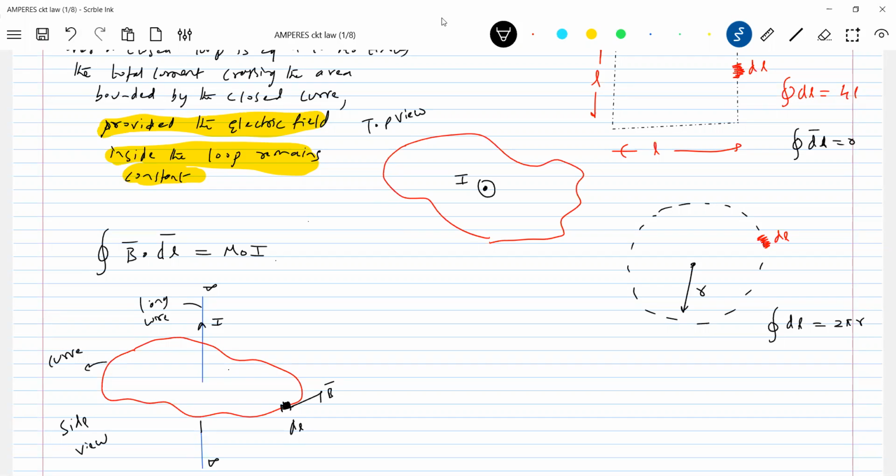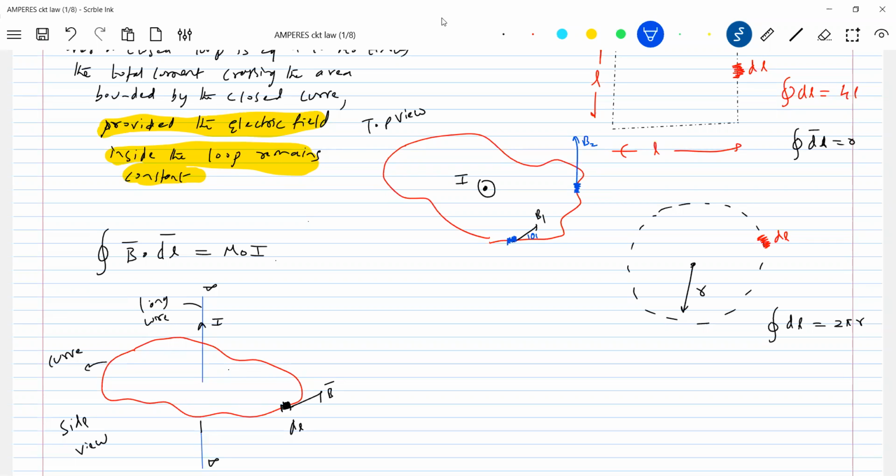Then at various points, let's go for here. So here B bar, B1, will be like this. And this is the current element. So there is an angle between them, no? There's some angle, how much? Theta 1. Now again at this particular point, you look at B bar and the current element. Both will be in the same direction.